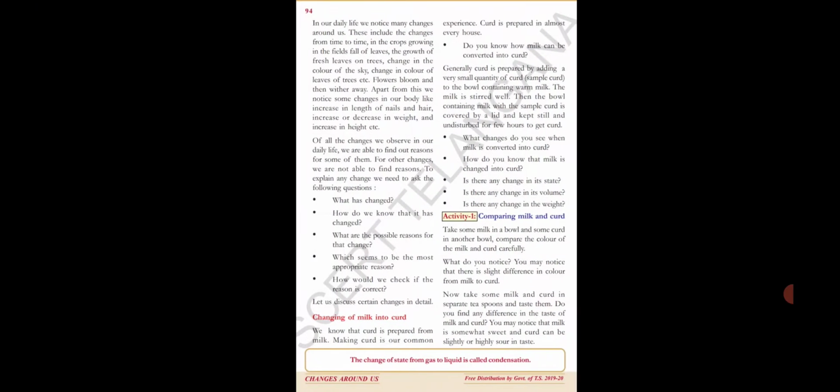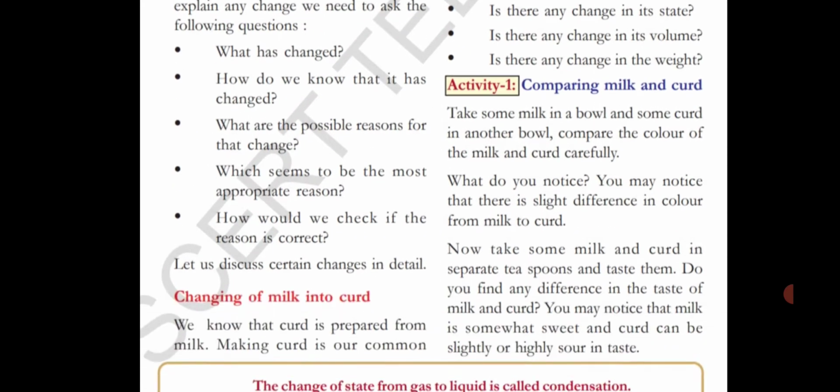Let's go with activity 1 here, comparing milk and curd. Okay, curd is prepared. Then how does it differ from milk? Let's see. Take some milk in a bowl and some curd in another bowl. Compare the color of the milk and curd carefully. What do you notice? Yes, we may notice that there is a slight difference in color from milk to curd. Milk will always be white. Curd will be somewhat yellow. It's a creamish color, we could say, not yellowish.